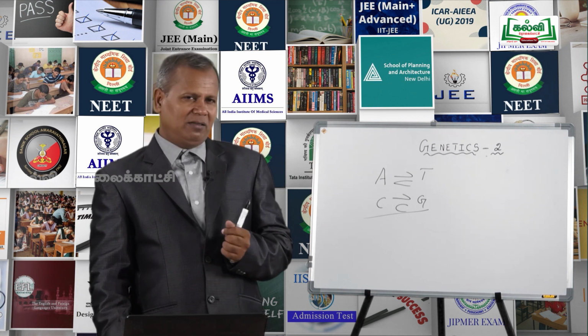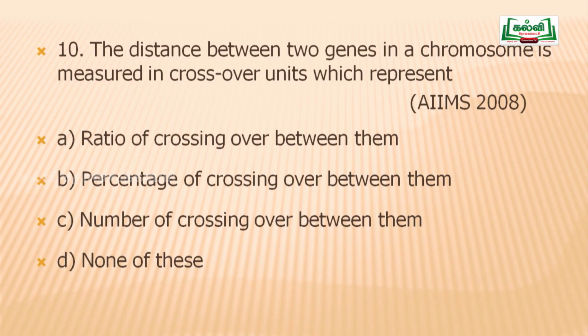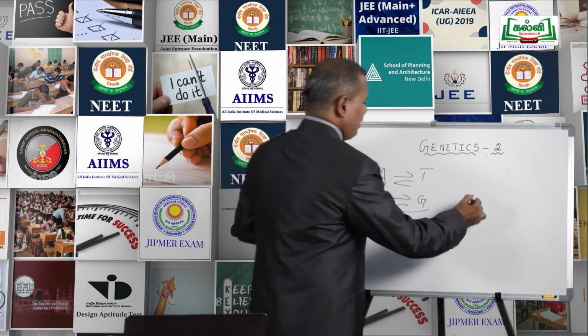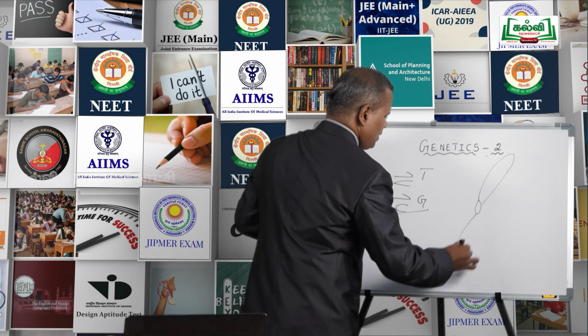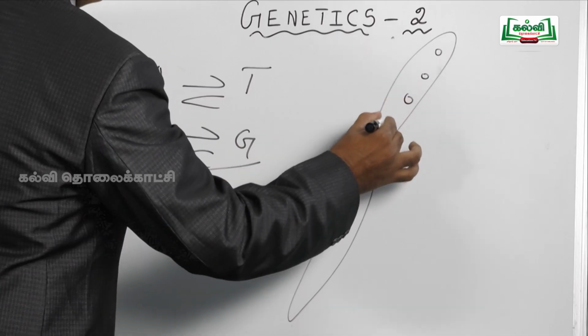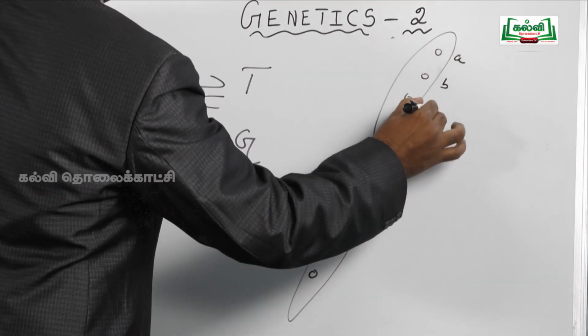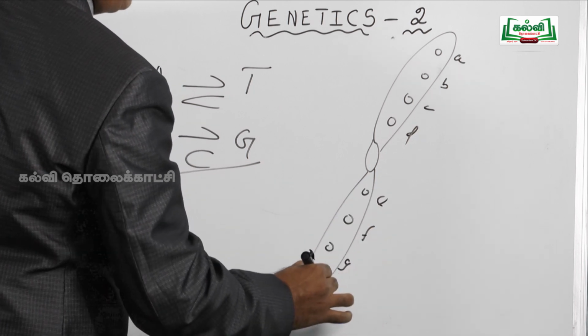Next, question number 10. The distance between two genes in a chromosome is measured in crossover units, which represent: option A, ratio of crossing over between them, option B, percentage of crossing over between them, option C, number of crossing over between them, and option D, none of the above. See here, this is the chromosome. This is locus 1, locus 2, locus 3, locus 4, locus 5, locus 6, locus 7, locus 8, mentioned as A, B, C, D, E, F, G, H, like that.